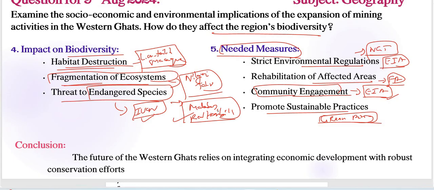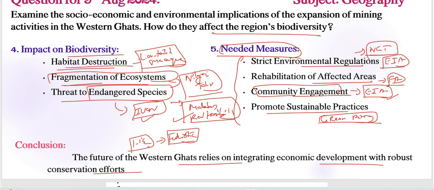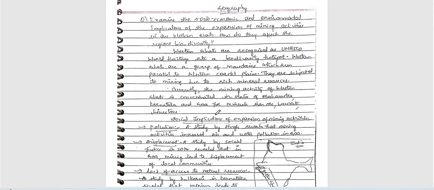Coming to our conclusion, before concluding our answer, we need to give some one to one and a half line futuristic note here. That is very important. One to one and a half lines is enough because we have already used so much space for the number of keywords in the question, right? The future of the Western Ghats relies on integrating economic development with robust conservation efforts. That is enough here. By adopting the above measures, we can achieve this, right? This is the perfect approach to our answer, by addressing each and every keyword in the question. Let's check today's answer written by Harshavardhan.